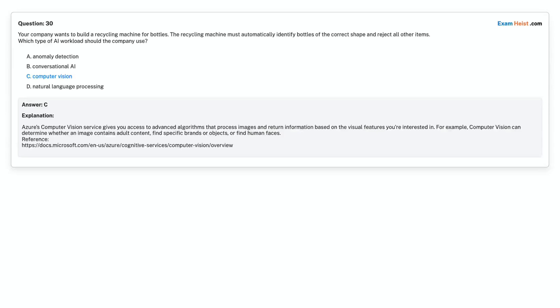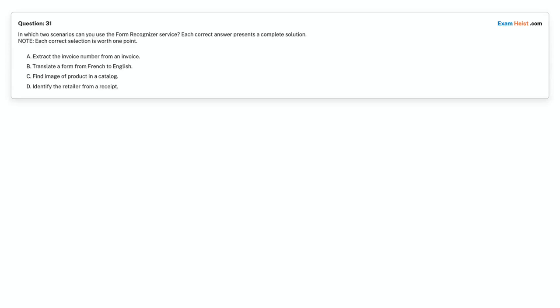Correct answer is option C, computer vision. Question 31. In which two scenarios can you use the Form Recognizer service? Each correct answer presents a complete solution. Note: each correct selection is worth 1 point.